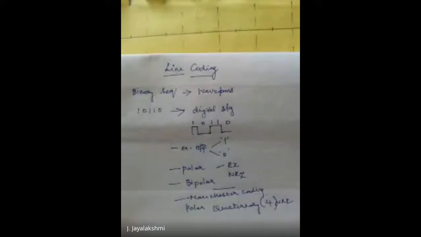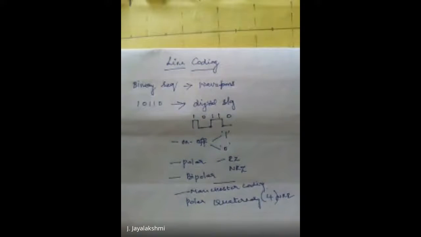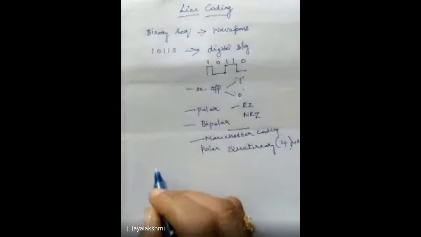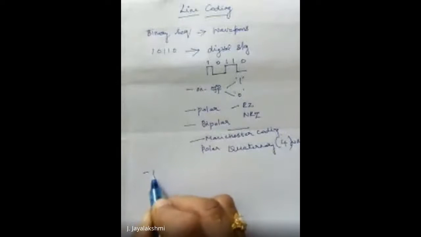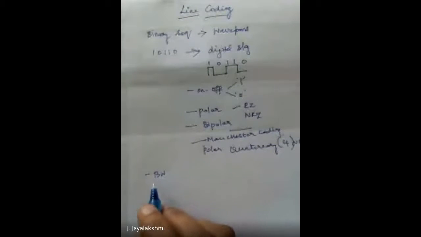Okay. And what is the main advantage of line coding? Why we prefer line coding for digital data communication is that it decides your transmission bandwidth, how much bandwidth is required. Our aim is to minimize the bandwidth utilization, so it will be as small as possible when you go for a line coding technique.